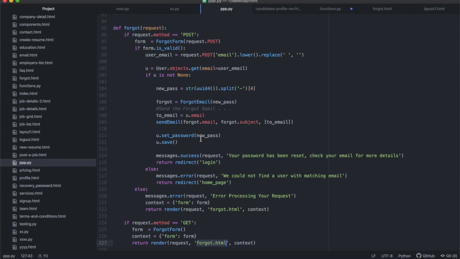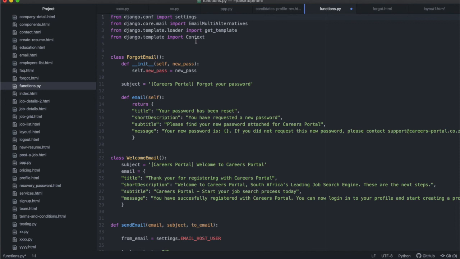Okay, so I'm going to take you through the lines of code that I've written. I've written them off camera to save you time, like we normally do, but I'm going to take you through them line by line so you can understand exactly what I've done. The first thing that I've done is create a new file called functions.py, and then import all of the things that you need for sending an email.